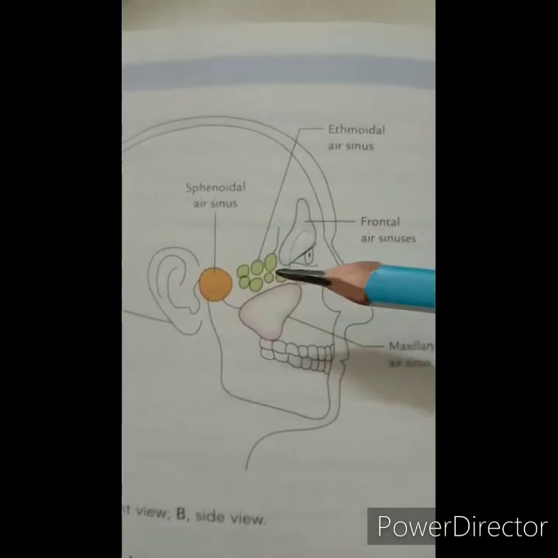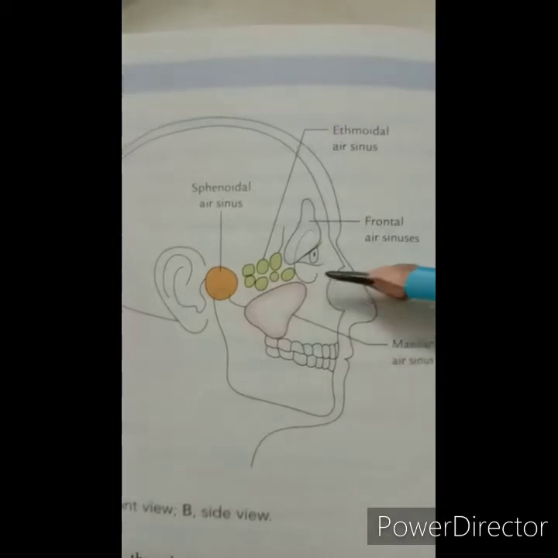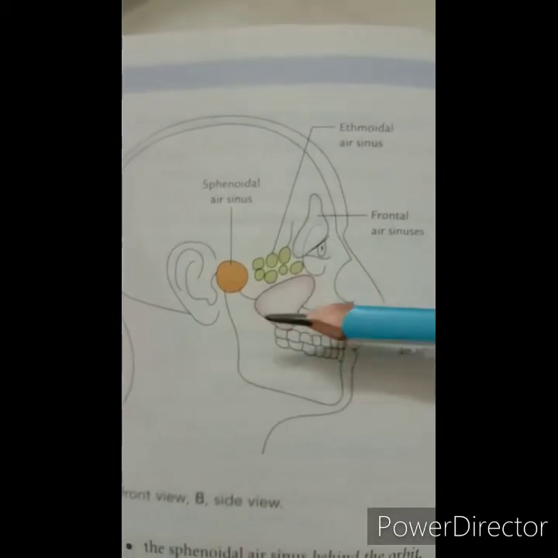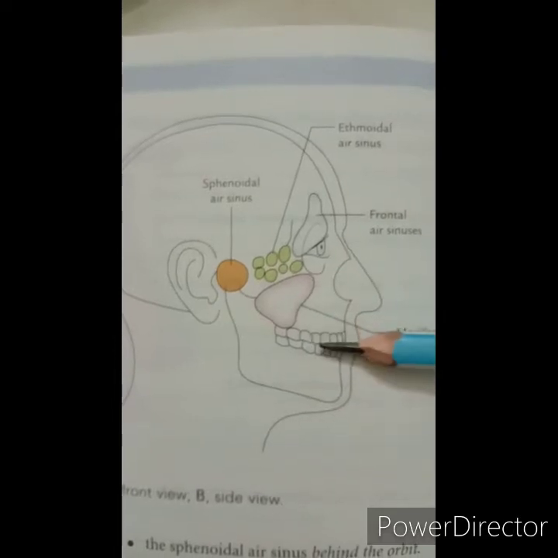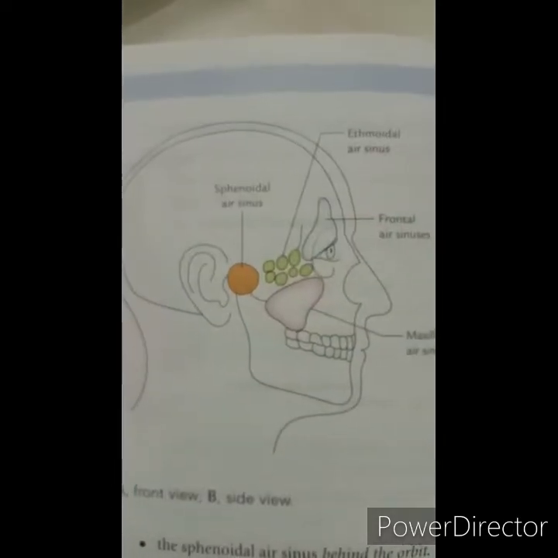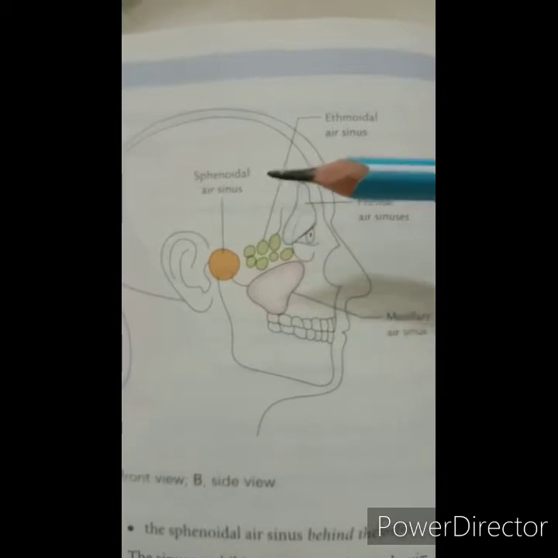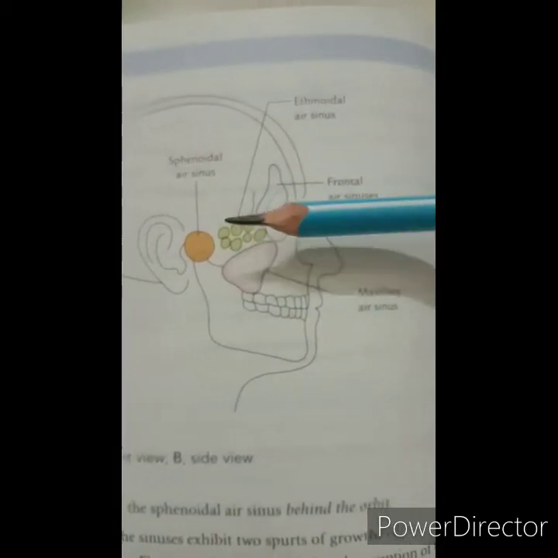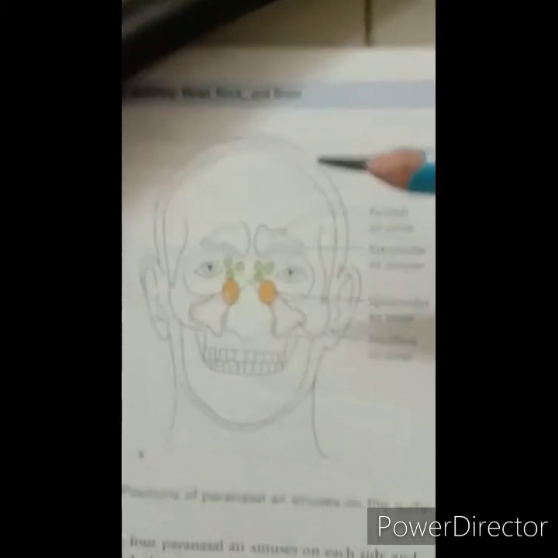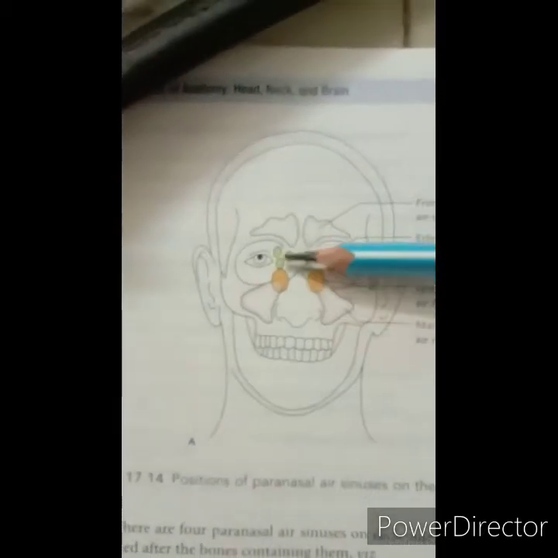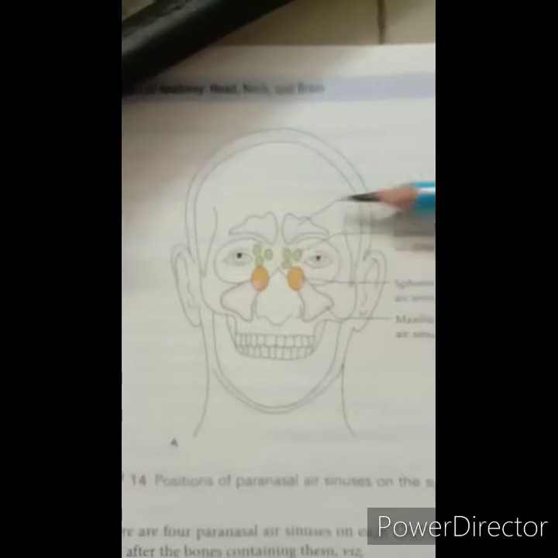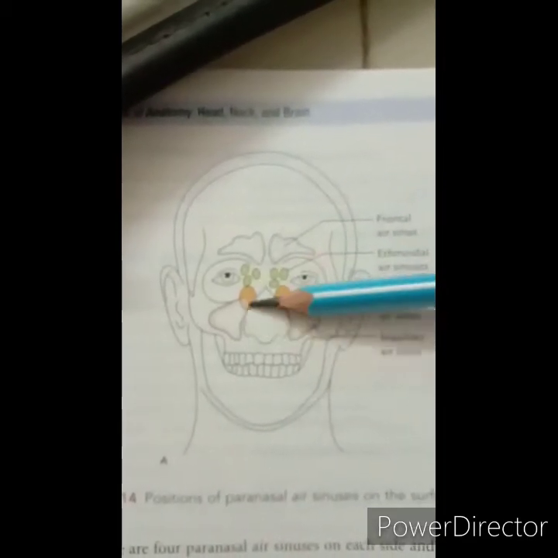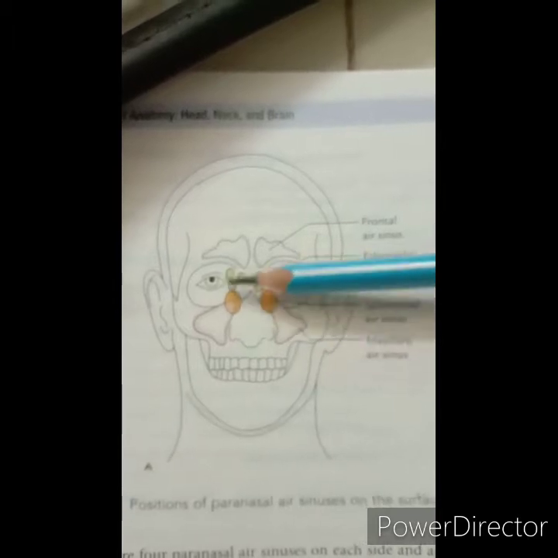These sinuses are rudimentary or absent at birth, but enlarge rapidly at the age of 6 to 7 years and at puberty. The sinuses are four in number. The frontal sinus is present in the frontal bone. The ethmoidal sinus is present in the ethmoidal bone.